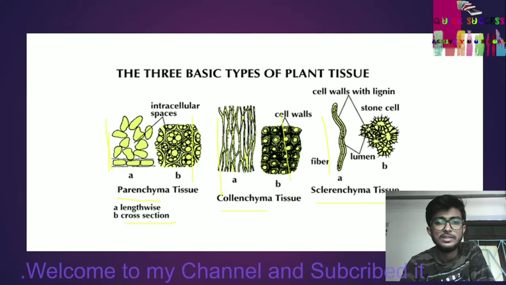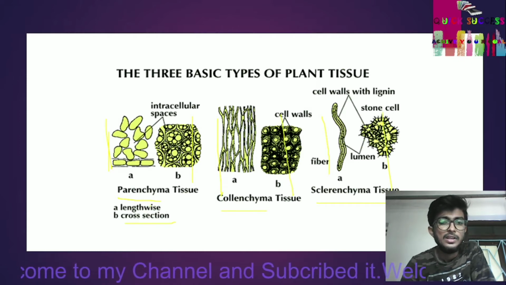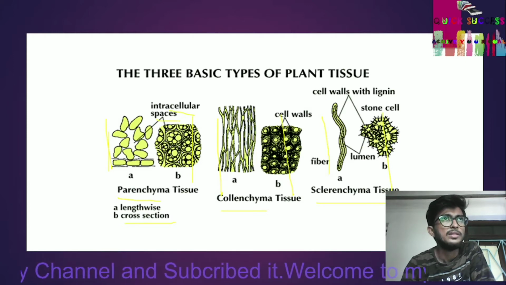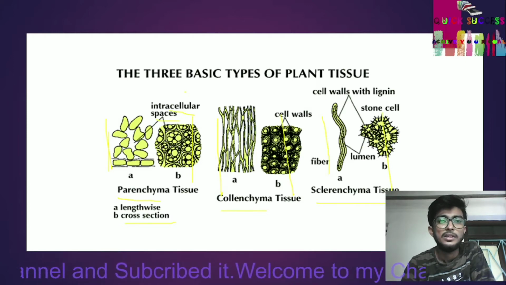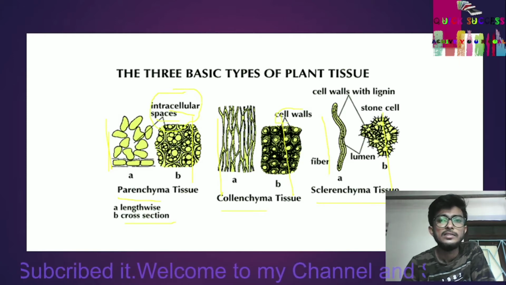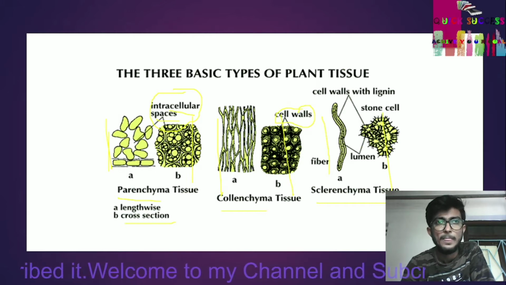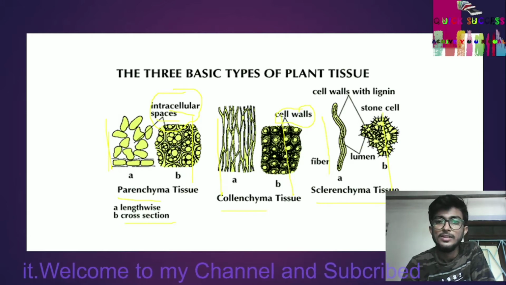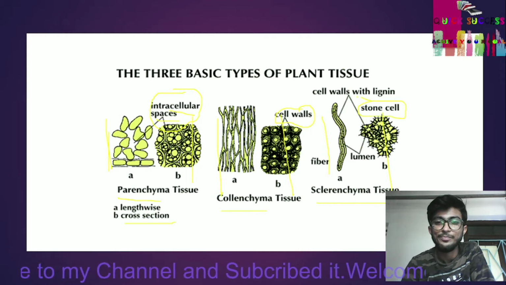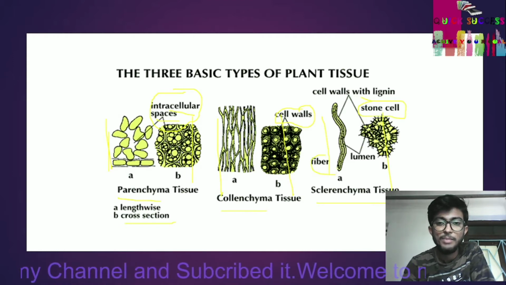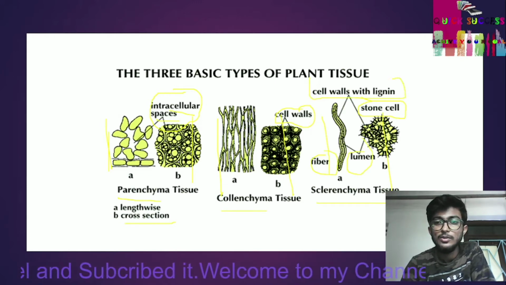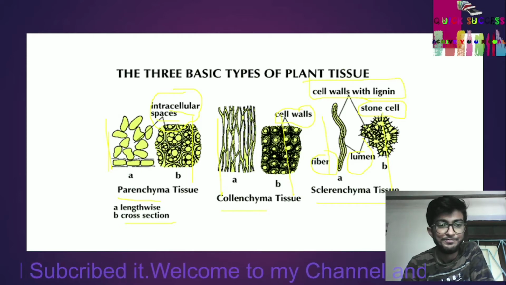This is intercellular space. This is the cell wall. This is stone cell. This is fiber. This is lumen. Plant cell wall with lignin.